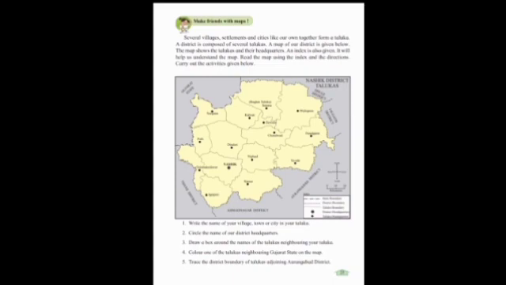Next topic is make friends with maps. Several villages, settlements and cities like our own together form a taluka. A district is composed of several talukas. A map of our district is given below. The map shows the talukas and their headquarters. An index is also given. It will help us understand the map. Read the map using the index and the directions. Carry out the activities given below.